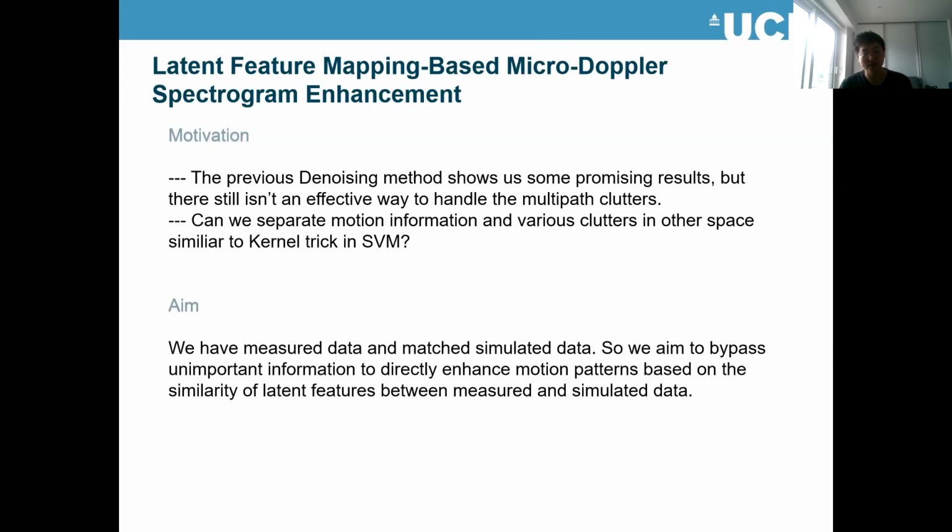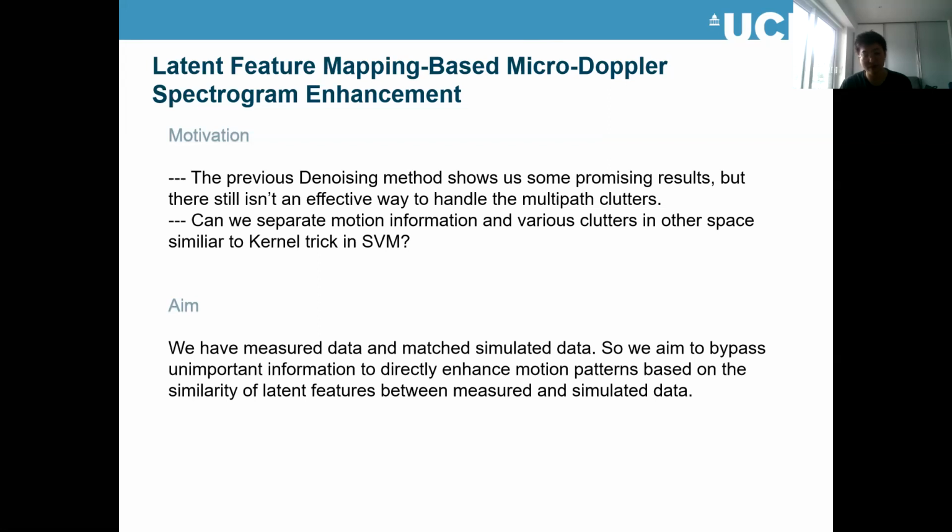This is my latest research actually, the latent feature mapping based Micro-Doppler spectrum enhancement study. For this study, after I got the denoising results, I realized there still isn't an effective way to handle the multipath clusters.